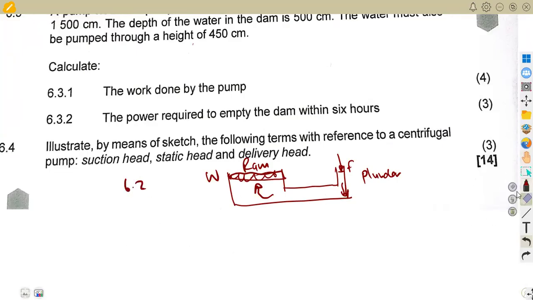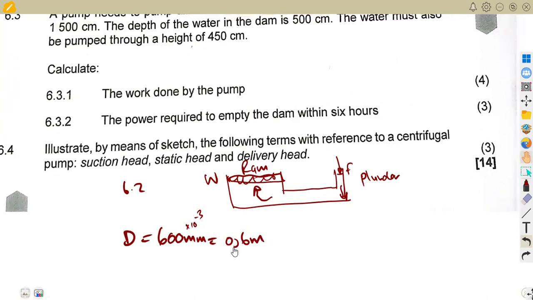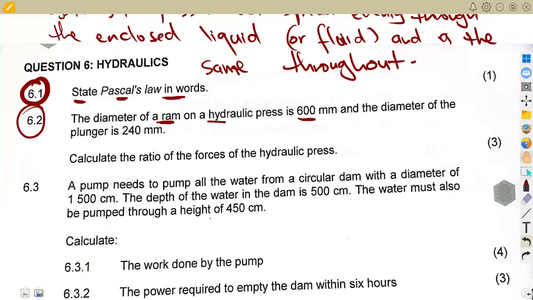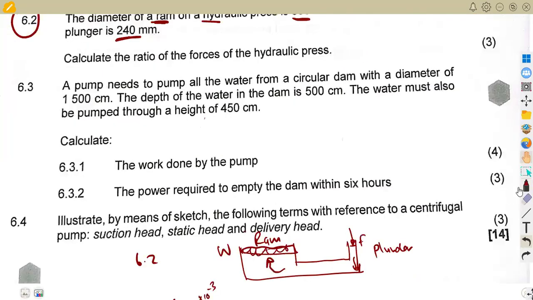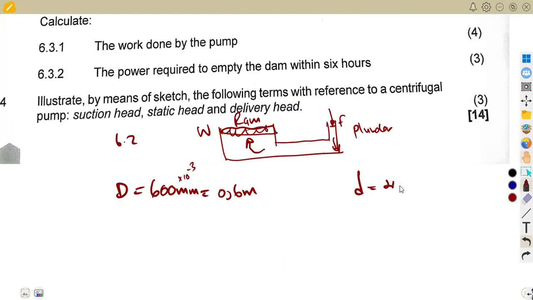So we've got the diameter of the ram, capital D, given as 600 millimeters. We convert to meters, divide by 1000 or multiply by 10 to the exponent of -3. That will be 0.6 in meters. This is from the ram. And on the plunger side, the diameter is 240 millimeters. Again, multiply by 10 to the exponent of -3. That will be 0.24 in meters.